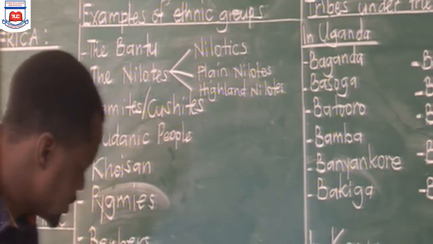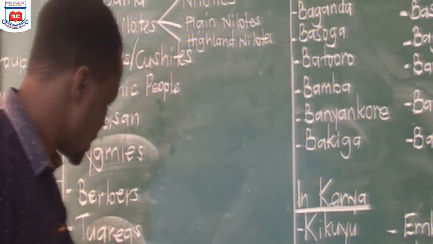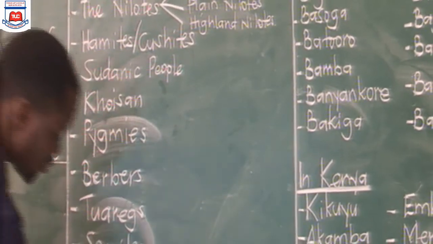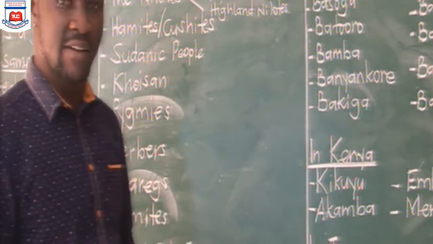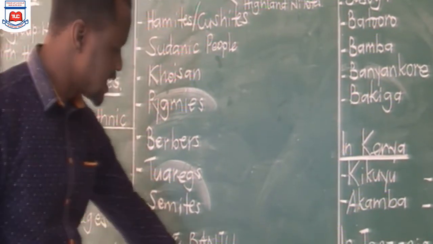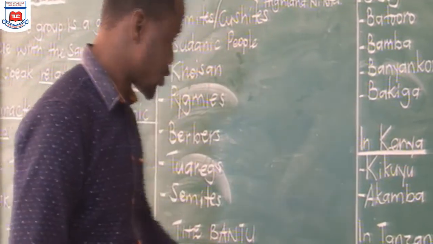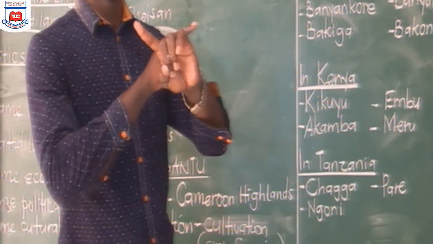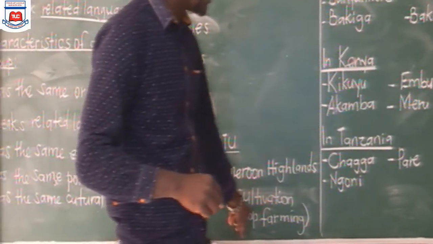So looking at the Bantu, we say the origin of the Bantu was the Cameroon highlands. The Bantu came from the Cameroon highlands. Then we have the occupation, like I've said, the activity that they were majorly carrying out. The occupation here is what we call cultivation. That's what we call crop growing or crop farming. Most children fail this question when they put the broad term or the broad activity as farming. Now, when you put farming, you will be crossed.